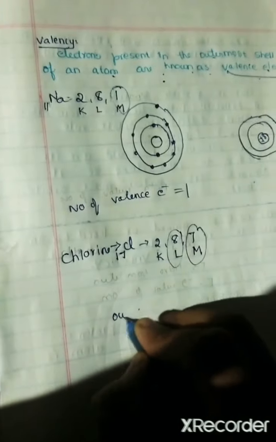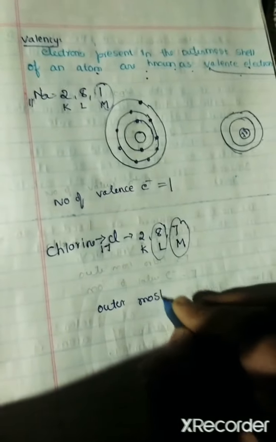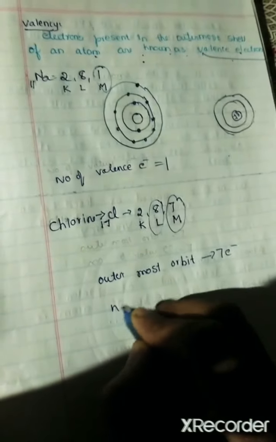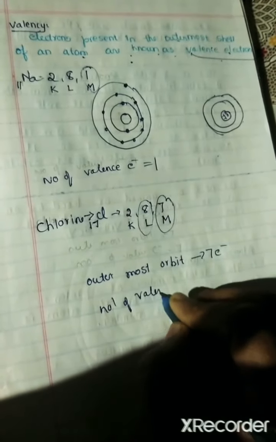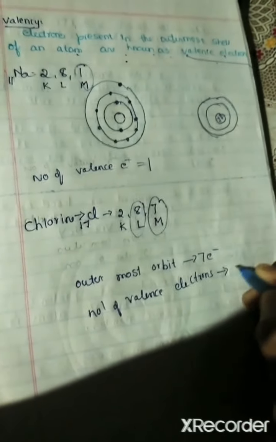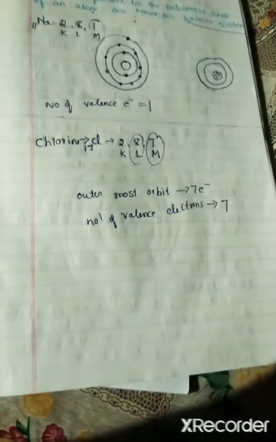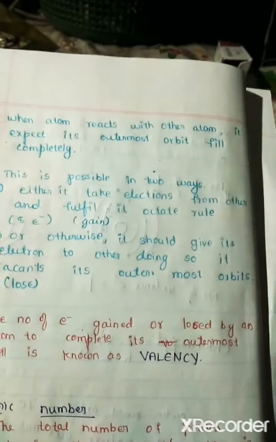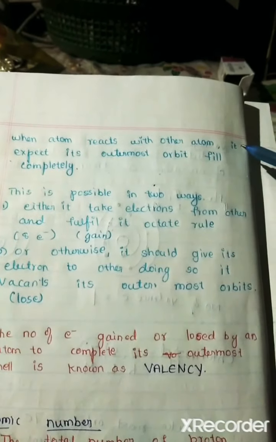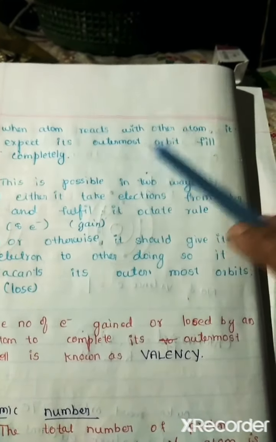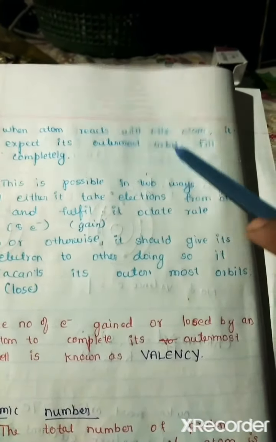Then the outermost orbit contains 7 electrons, which is the number of valence electrons. When one atom reacts with another atom, it expects that its outermost orbital, which is unfilled, should be filled completely. This is possible in 2 ways.